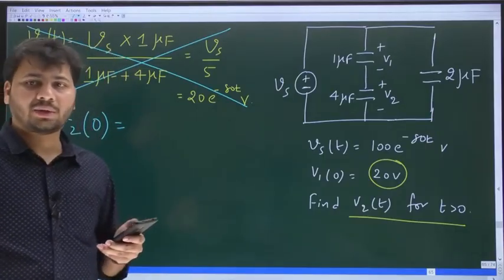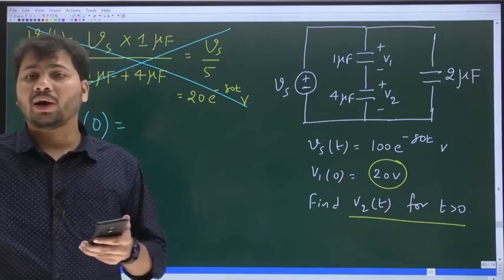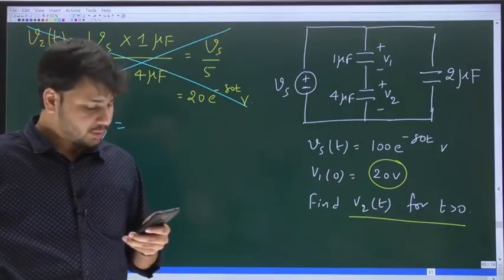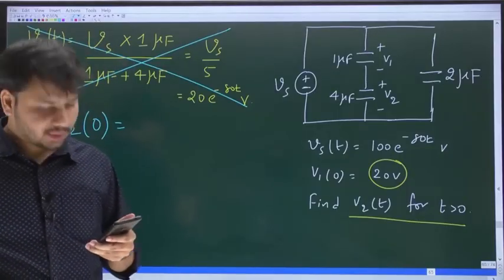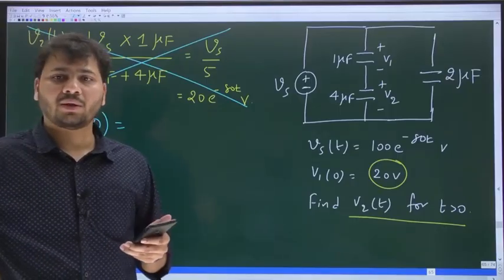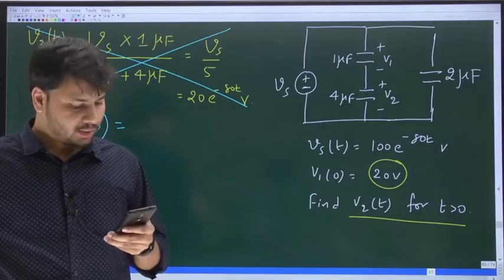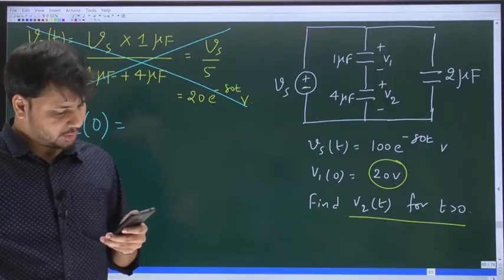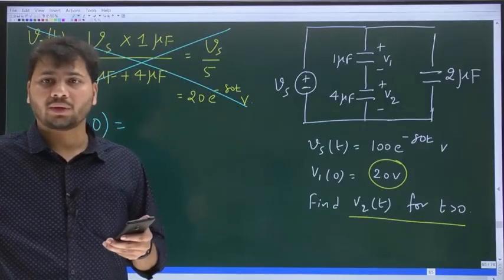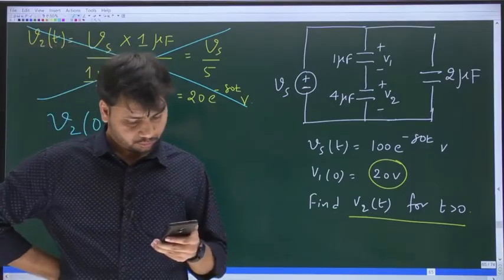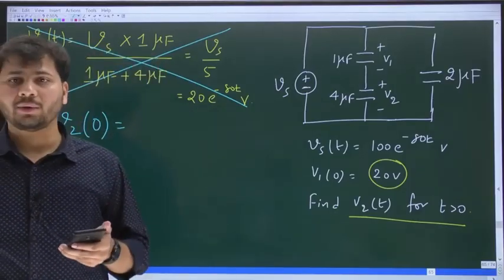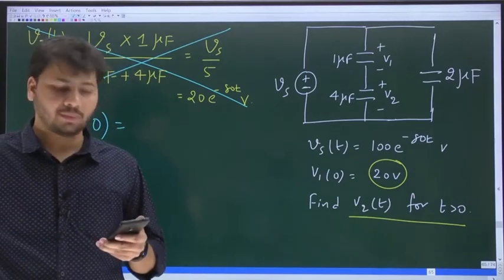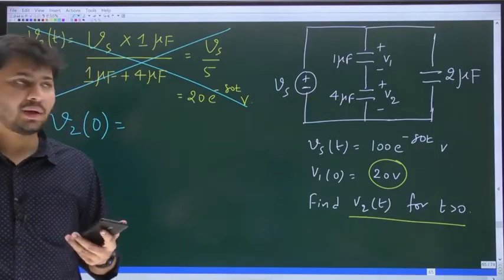I told you, always in any circuit, 2 laws must be satisfied or obeyed. What are those 2 laws? Please comment in the chat box. What are the 2 laws that should always be obeyed in any circuit? KCL and KVL. Yes, that means at any instant the voltages and currents in the circuit should be such that KCL and KVL are satisfied.